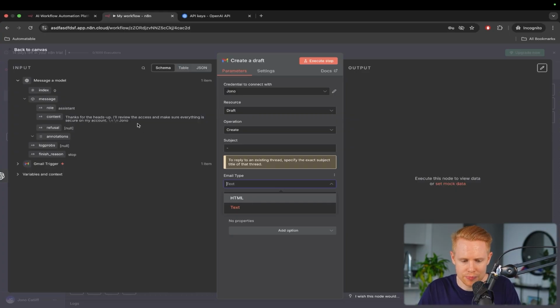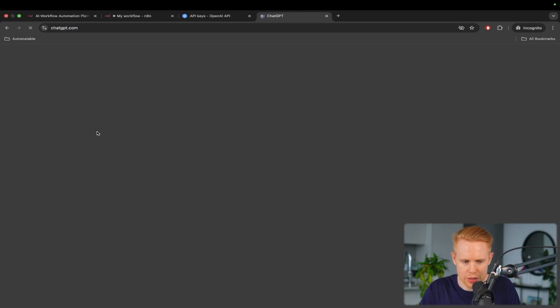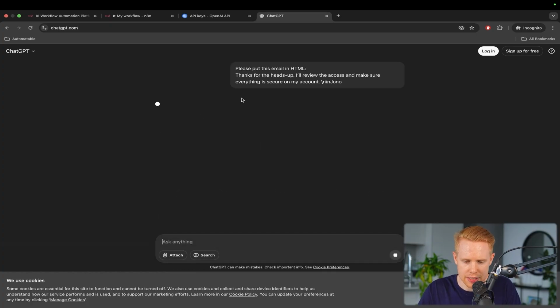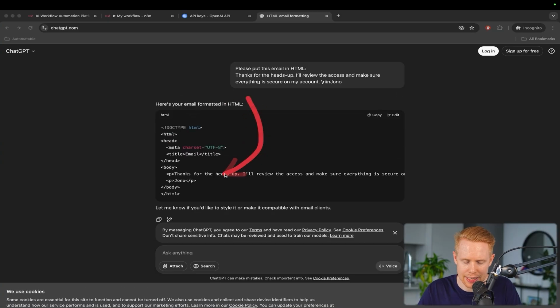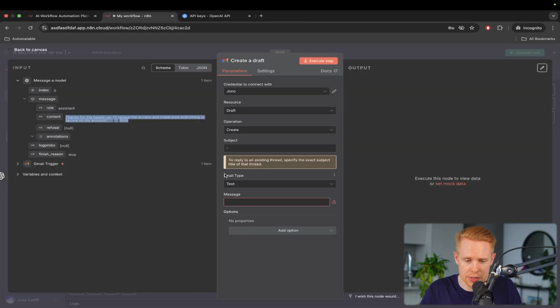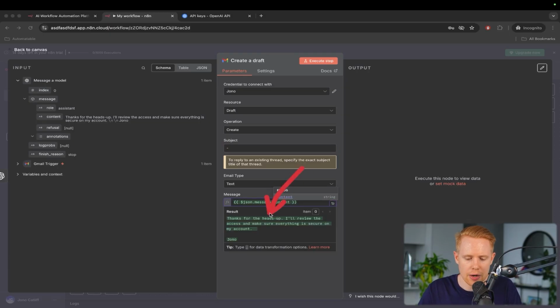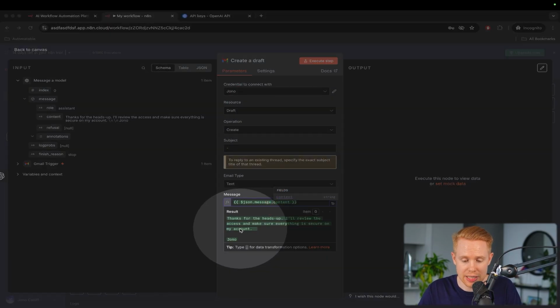So for example, this email over here, if I just open up ChatGPT, if I was to say, please put this email in HTML, this is kind of what HTML looks like. And we do not want it in this format. We just want to type in plain text. Okay, so this is something we 100% don't need. I'm just explaining to you what that actually means. We're going to choose text, and we can drag the content over here, hold it down, drag, and place it into the message section over here. And now we have the ChatGPT generated response in the message that we're going to send back to somebody.